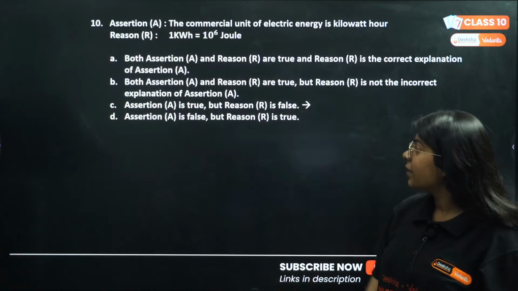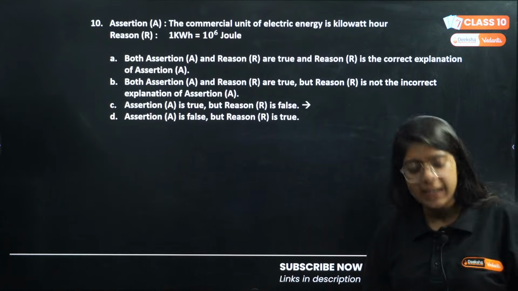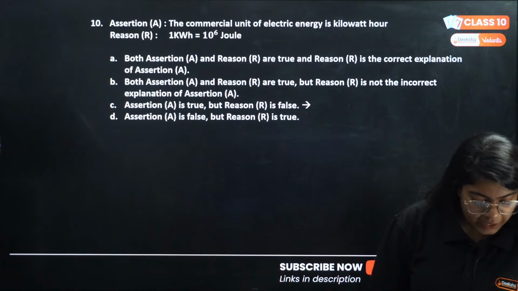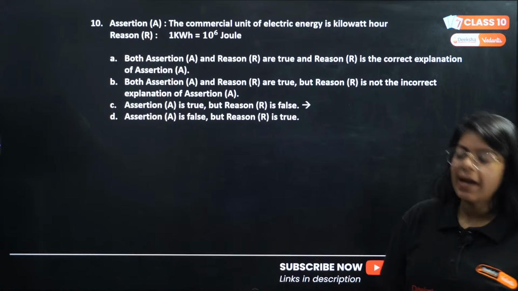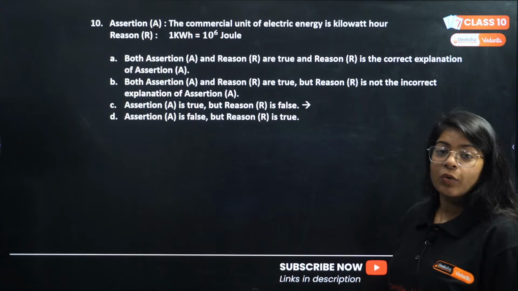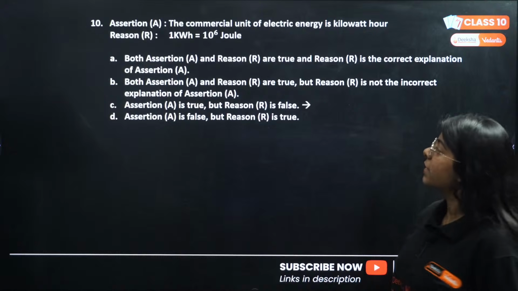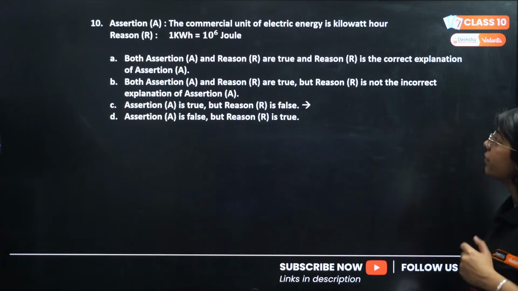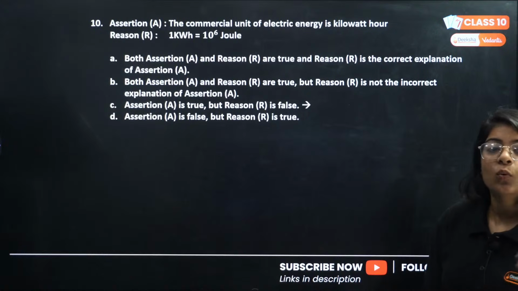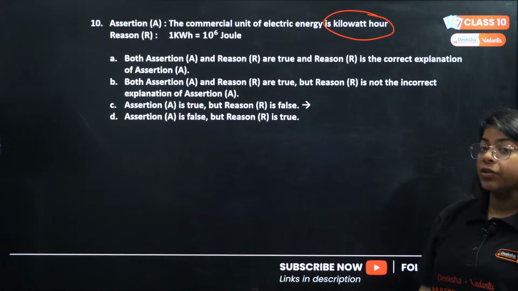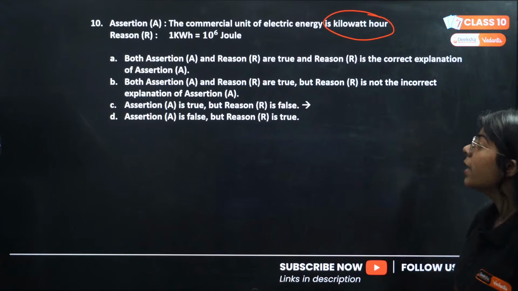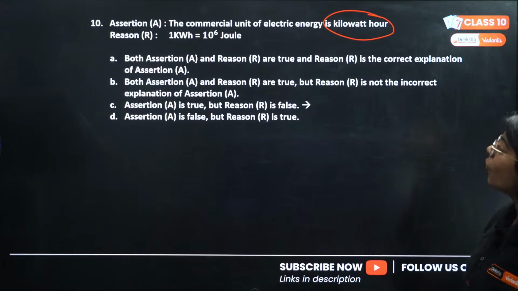10th question is an assertion reason question, very easy. And yes, Vikas is also saying B. Meenakshi said B. Okay, so V square by R, very good. Now moving on to question number 10. The assertion says the commercial unit of electrical energy is kilowatt hour. The reason they are giving is that 1 kilowatt hour equals 10 raised to power 6 joule.